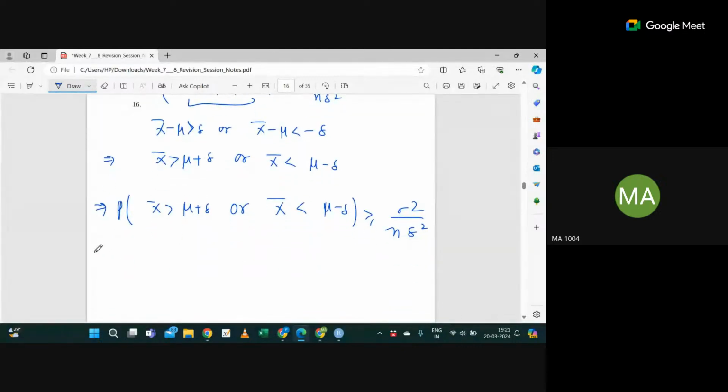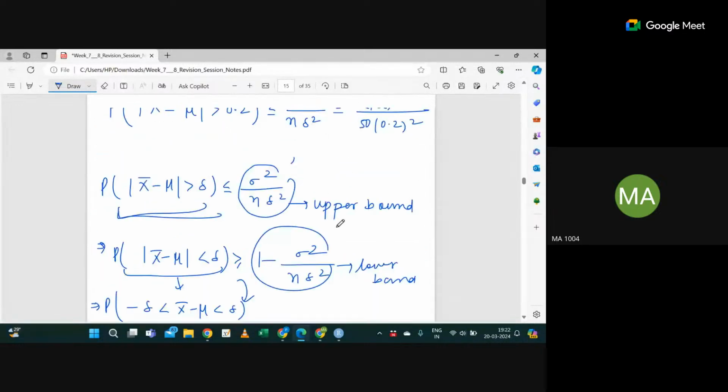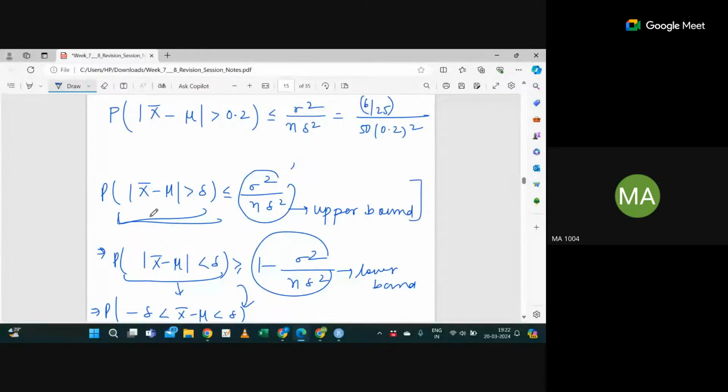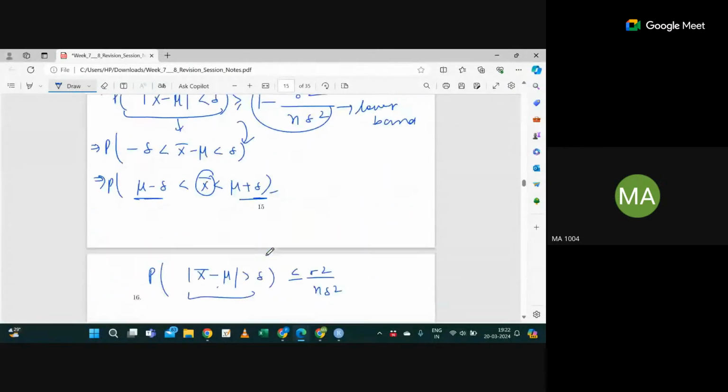Yes or no? If there is a case of x bar being, let's say, in between mu minus delta and mu plus delta, I will simply use the one that is greater than or equal to 1 minus sigma square by n delta square. This is the lower bound. Is the difference clear? Fine. The simple thing you can do is just go with this. You can simply expand and you will get the idea, or else you can just do the reverse order. You will get that.